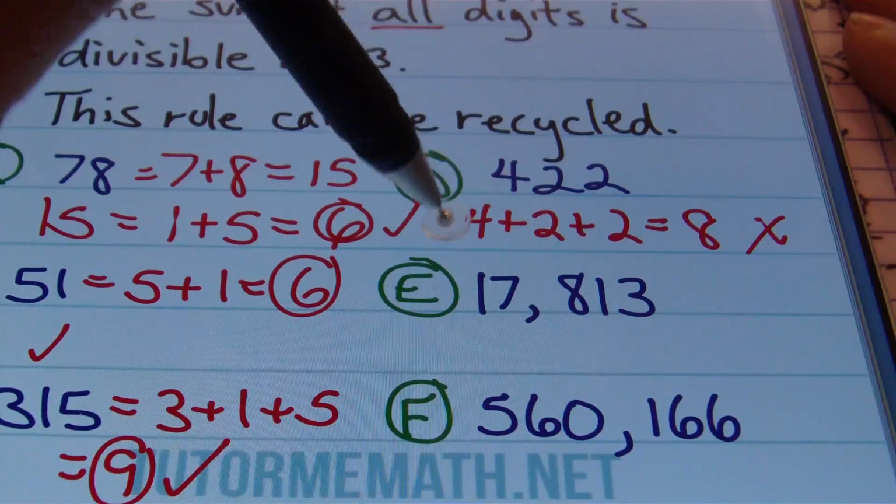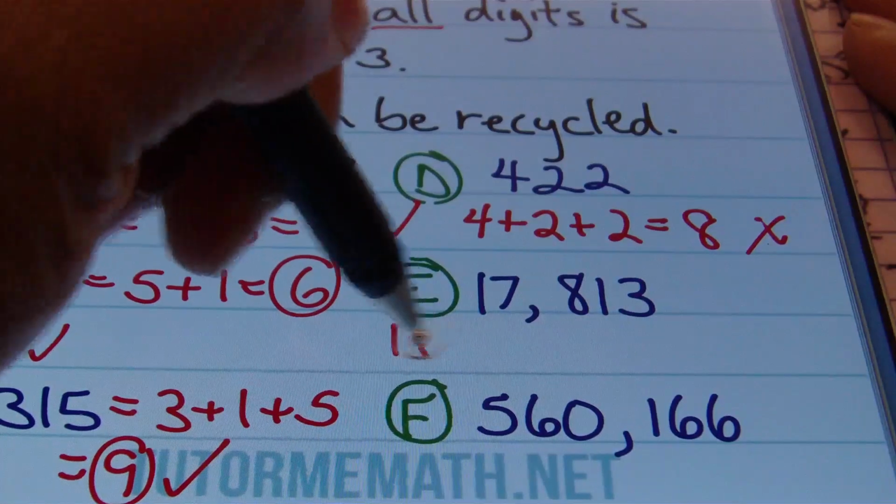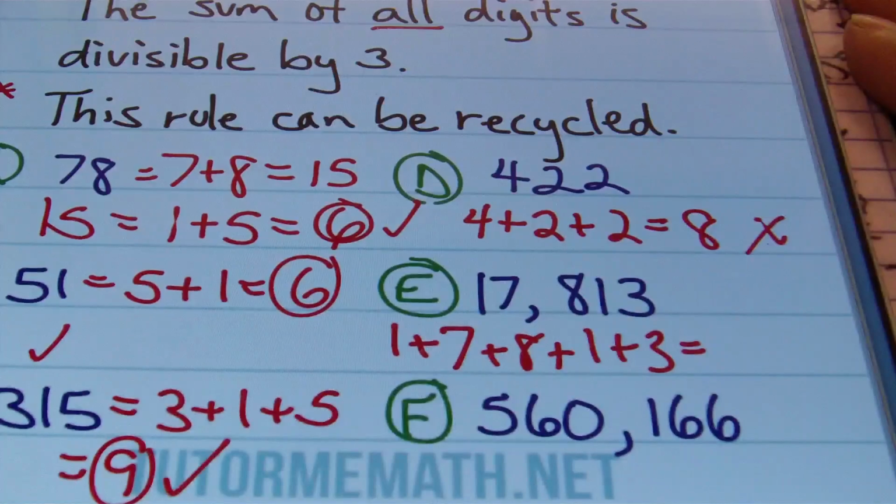If I were to look at E here, the 17,813, if I add 1 plus 7 plus 8 plus 1 plus 3 together, we'll get what?